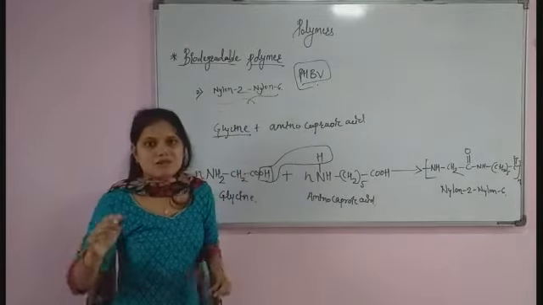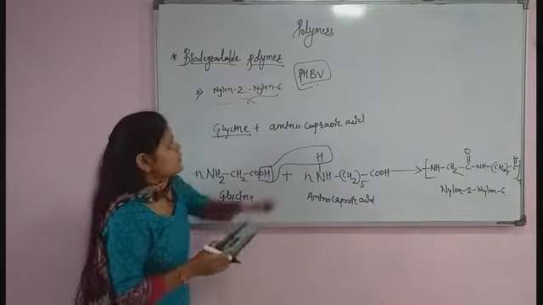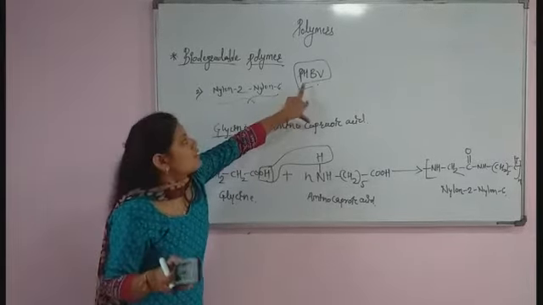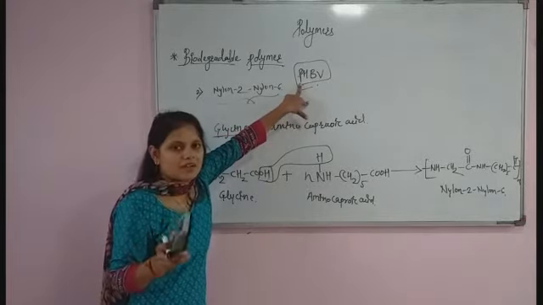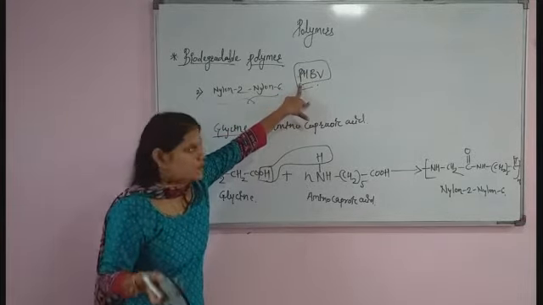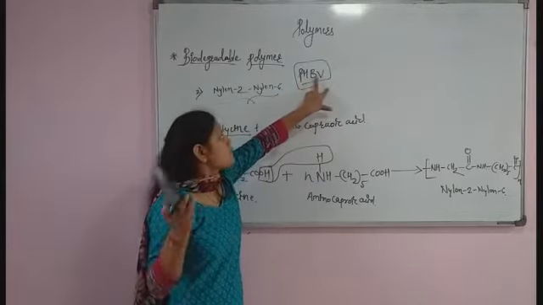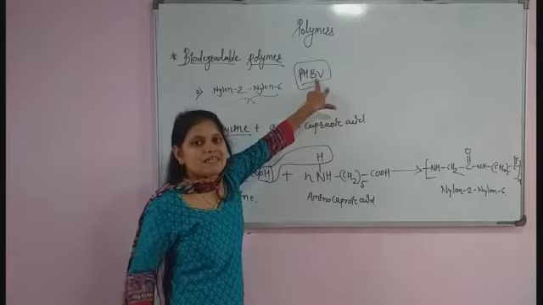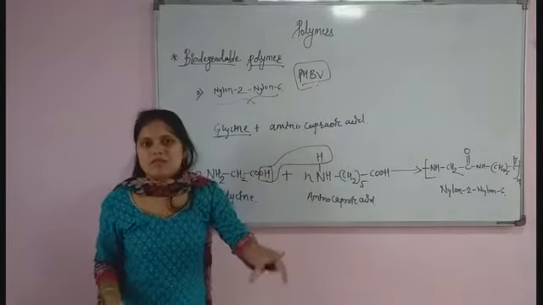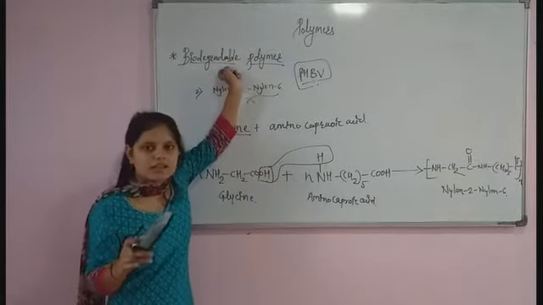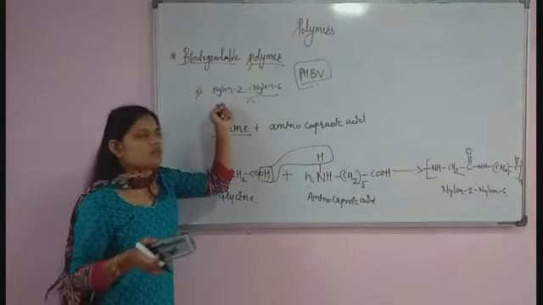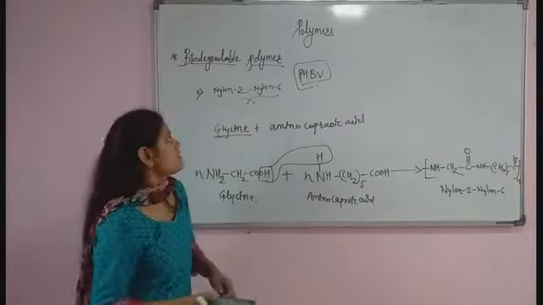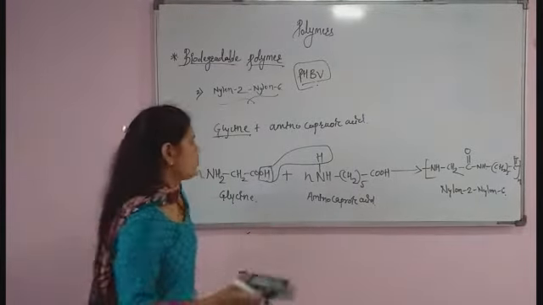They will ask in the exam what is the full form of PHBV and how the synthesis of PHBV is done. So you should remember that PHBV is poly beta hydroxy butyric acid co-beta hydroxy valerate. Remember, it is an important example of biodegradable polymer. And the second example will be nylon 2, nylon 6. Okay, now we will move to the next, that is non-biodegradable polymer.